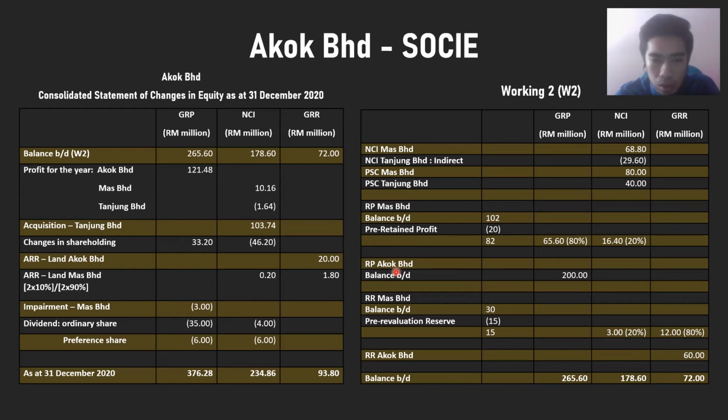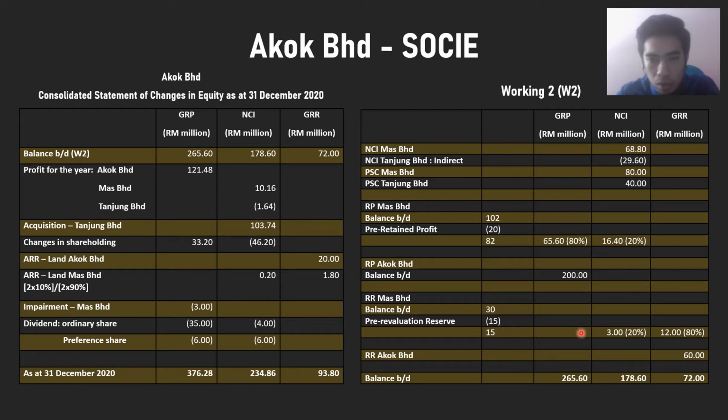And then we calculate the retained profit for the AKBAR Berhad. We can take directly from the SOCE of AKBAR Berhad 200 million and put in group retained profit. And then revaluation reserve for the MAS Berhad, we take from the SOCE of MAS Berhad opening balance, we get 30 million, and then we minus pre-revaluation reserve 50 million, so we get 15 million.